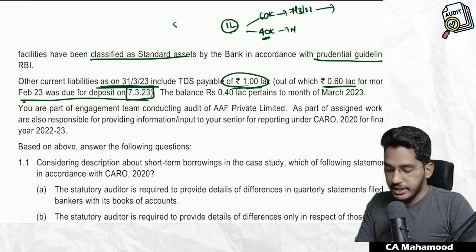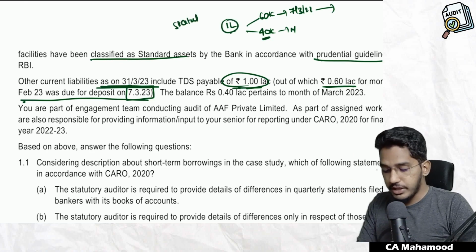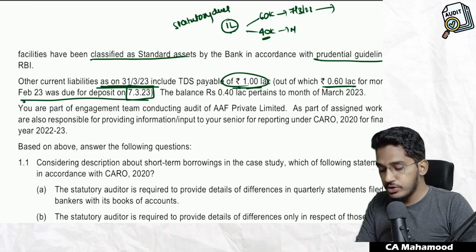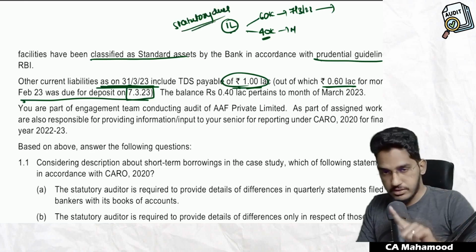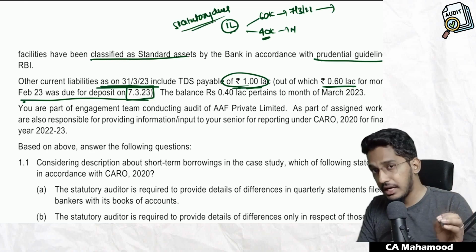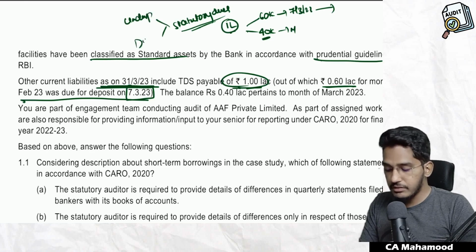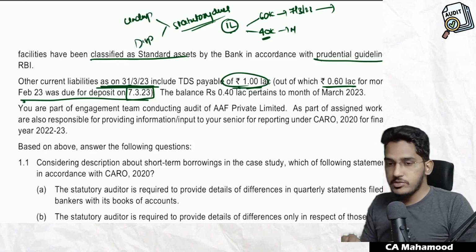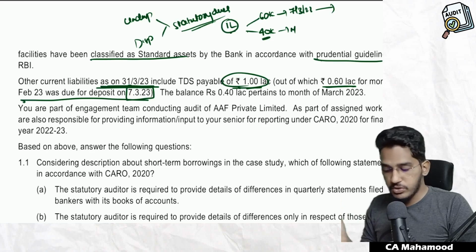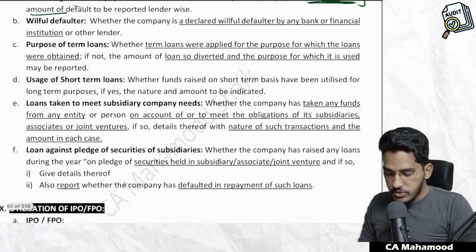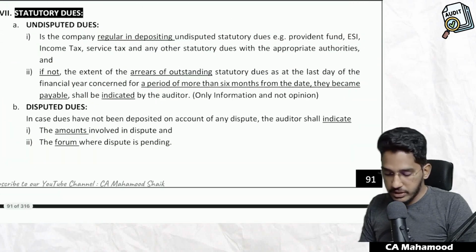So this is a statutory due. TDS is what? Statutory due. And regarding statutory dues, do we have any reporting requirement under CARO? Yes, we do have a reporting requirement regarding statutory dues under CARO. Statutory dues are also divided into two categories. Number one is undisputed statutory dues, the other one is disputed. Did they say there is any dispute? No, they did not say anything about dispute. So this is an undisputed statutory due.